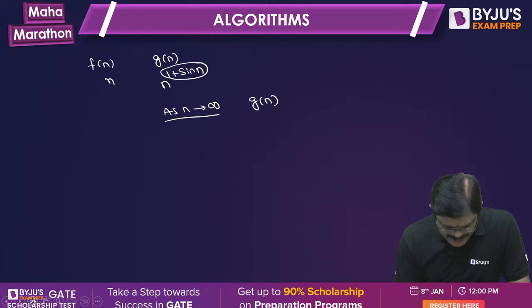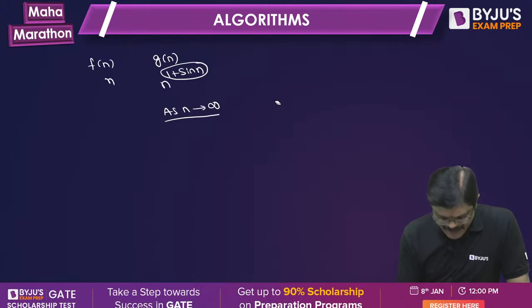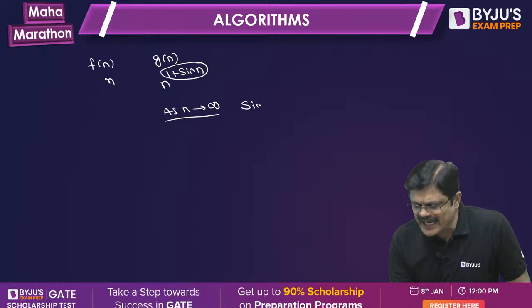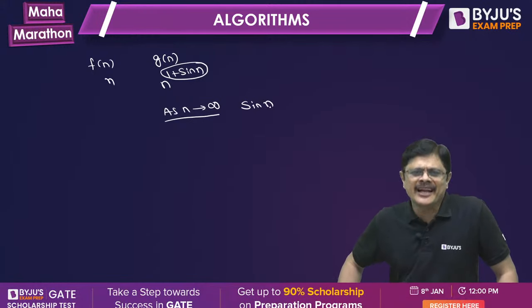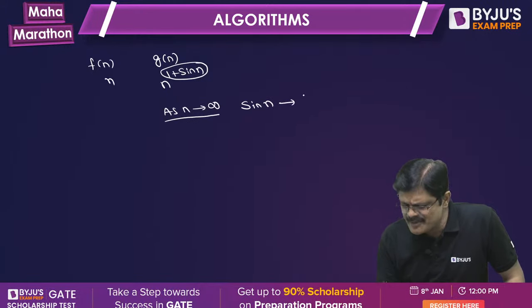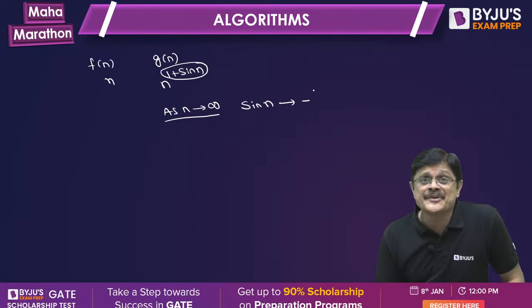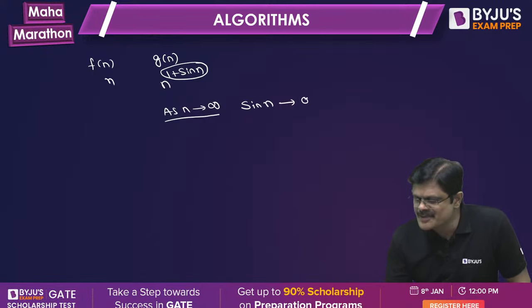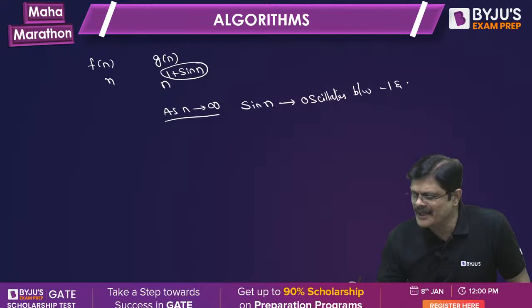We know that sine n oscillates between -1 and +1.